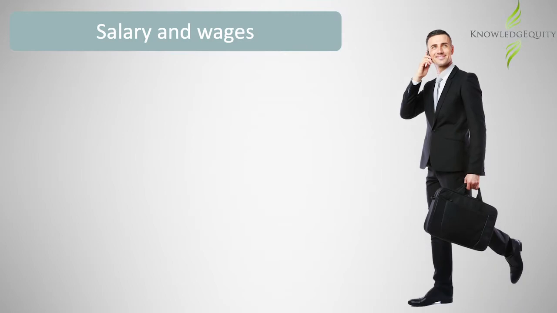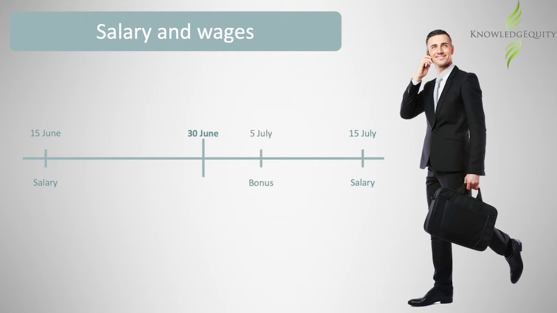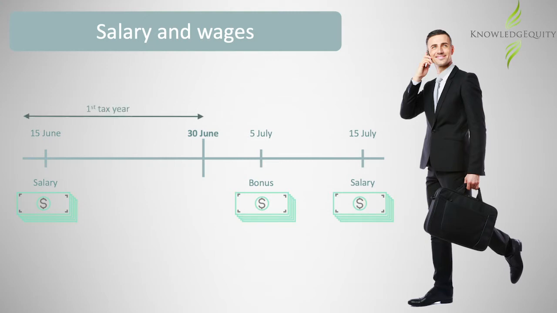Derek receives his monthly salary in arrears on the 15th of each month. He is also paid a bonus on 5th of July for work undertaken in the previous tax year. In Derek's case, his salary and bonus are accounted for on a cash basis, and so are derived when received. The June salary payment is derived in the first tax year. The July salary payment is derived in the second tax year, even though part of the payment was earned in the first tax year. Similarly, the bonus payment in July is also derived in the second tax year.